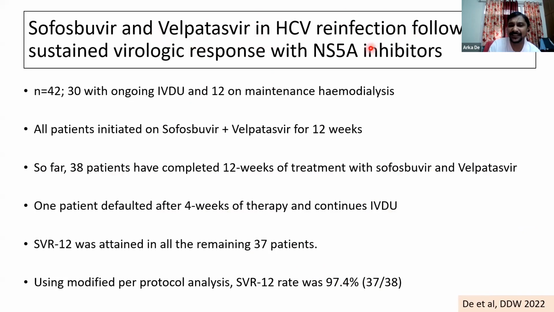How did we define HCV reinfection? Basically, these were patients with hepatitis C virus who had attained a documented sustained virologic response. However, they had high risk practices, like they were either IV drug abusers or they were on maintenance hemodialysis, and therefore they were considered to have high risk of getting a reinfection. And on subsequent follow-up, they were once again detected to have viremia. These patients were defined as HCV reinfection. And when they were treated with sofosbuvir plus velpatasvir for 12 weeks, again, the cure, SVR12, was attained in 97.4% patients.